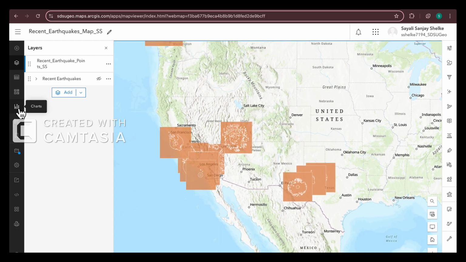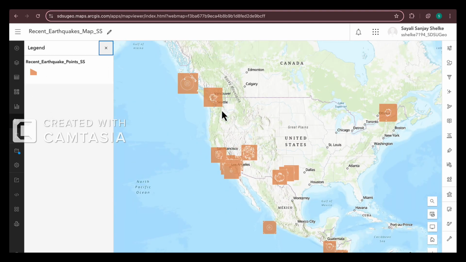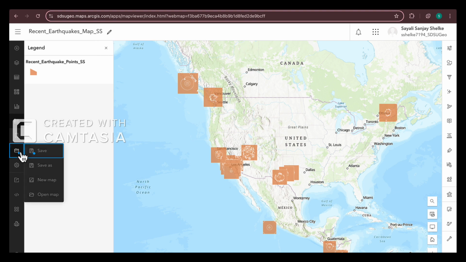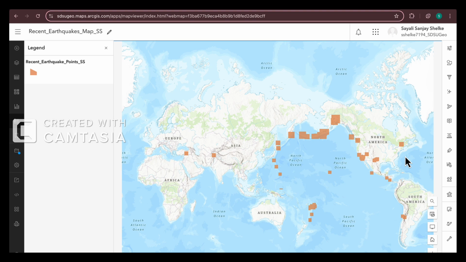So yes, you can see the legend, what is happening, and to get an idea of what is happening around the map, you can save and open. Yes, this shows it around the world.